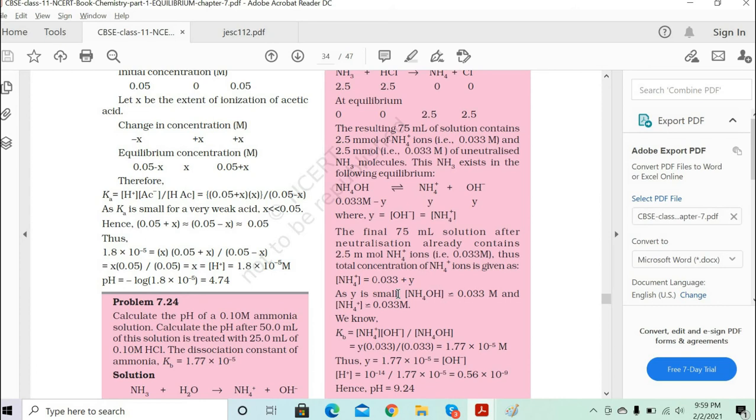Milliliter. So convert this 2.5 millimoles of ammonium solution into molarity. So how much will you get? You should get 2.5 divided by